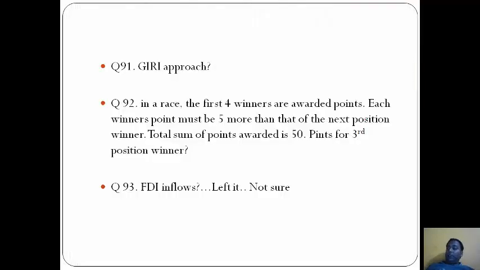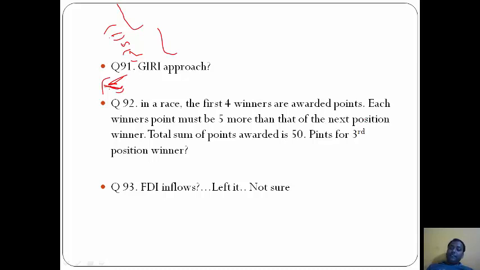Now Giri approach. The options here will be B and D. Confusion is between B and D. There is collective bargaining as well as arbitration. There is collective bargaining and voluntary arbitration. So the correct example for this will be B, that is compulsory collective bargaining.